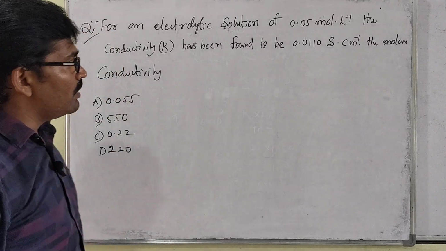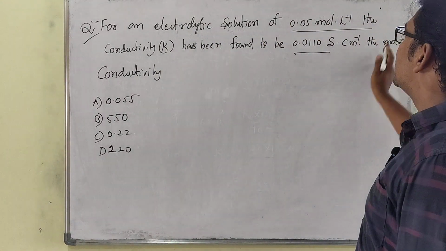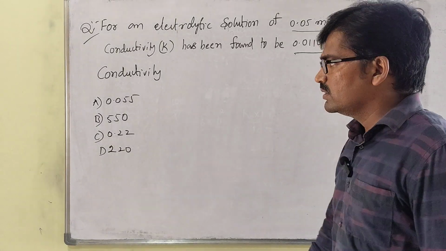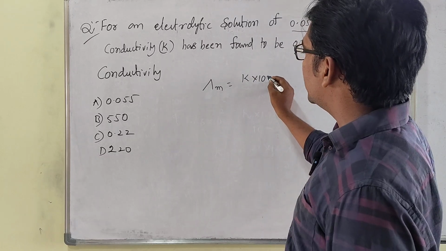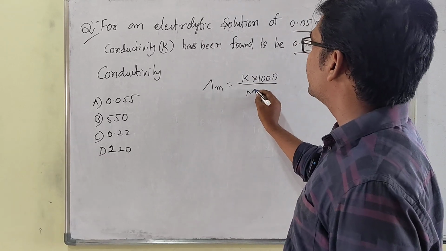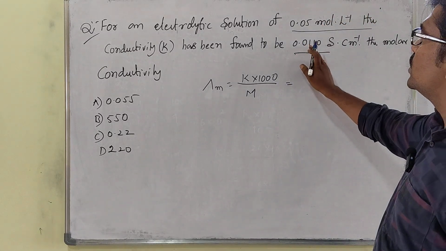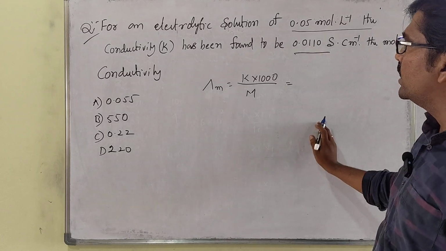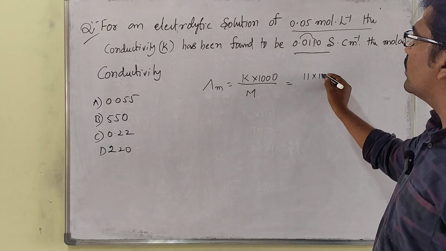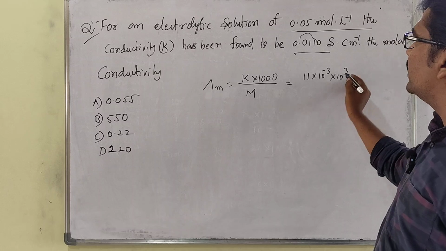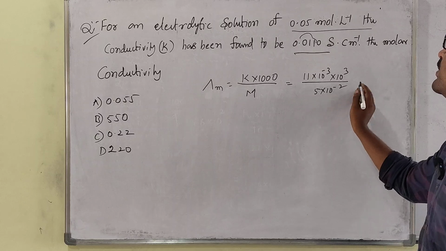So look, my dear students, what they have given: the conductivity is given, and the molarity is also mentioned. So the molar conductivity you have to find. We know the direct formula that molar conductivity is equal to K into 1000 divided by molarity, right? Sir, what will K be? K is 0.0110. When the point is shifted, we can write 11 into 10 to the power of minus 3, then 10 to the power of 3 divided by molarity, 5 into 10 to the power of minus 2.